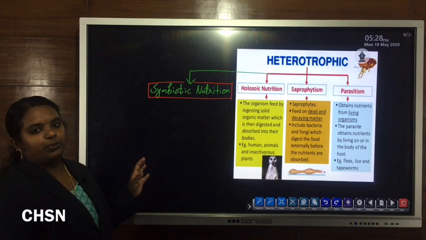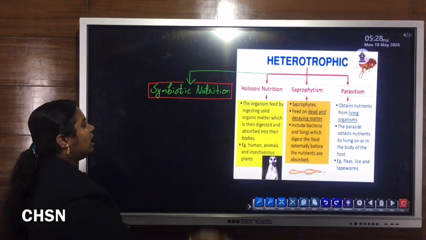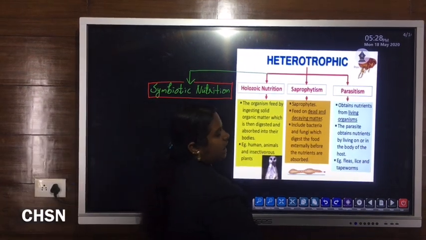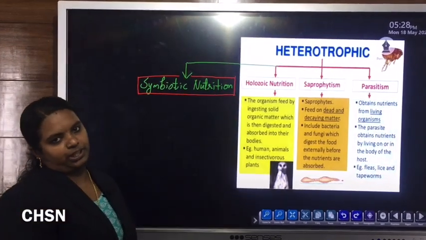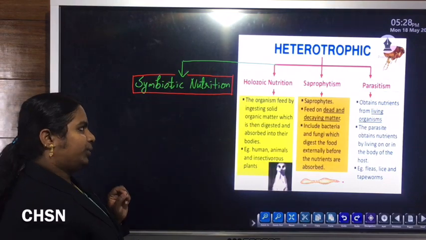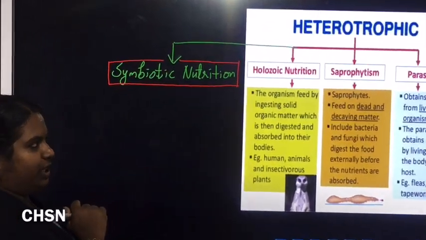Types of heterotrophic nutrition. Different types of heterotrophic nutrition. One is symbiotic nutrition, then holozoic nutrition, saprophytic nutrition as well as parasitic nutrition. Four main different types of heterotrophic nutrition. So first we will discuss holozoic nutrition.